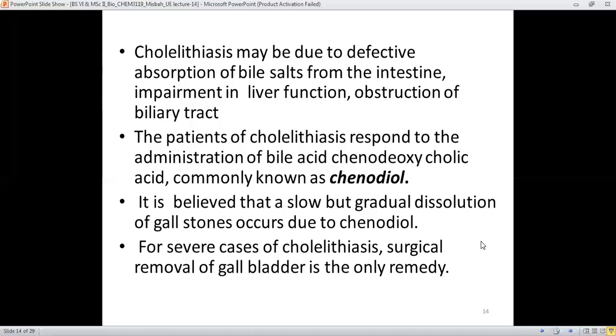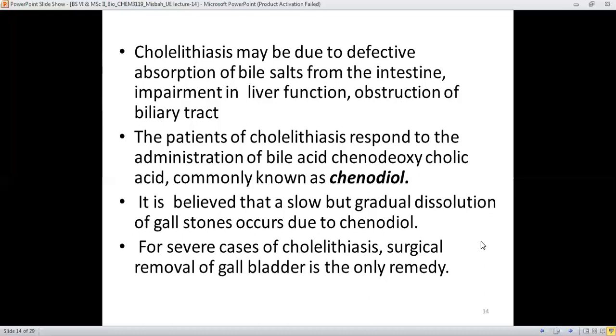And it is believed that a slow but gradual dissolution of the cholesterol gallstones occurs due to taking these drugs orally, having chenodeoxycholic acid, and they are responsible for the gradual elimination of the gallstones from the gallbladder.